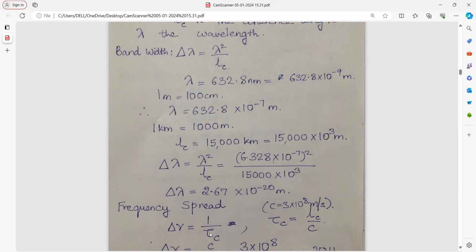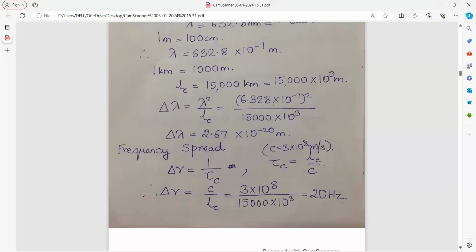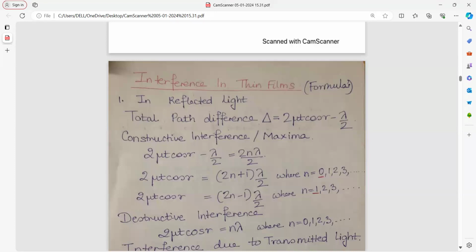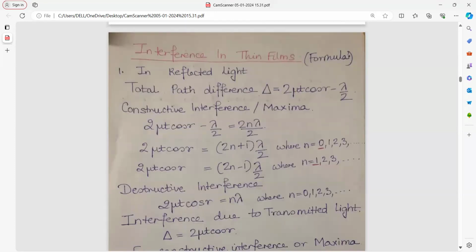So frequency spread is 1 upon tau c. That is your coherence time. So del mu is equal to C upon LC. Next, interference in thin films.